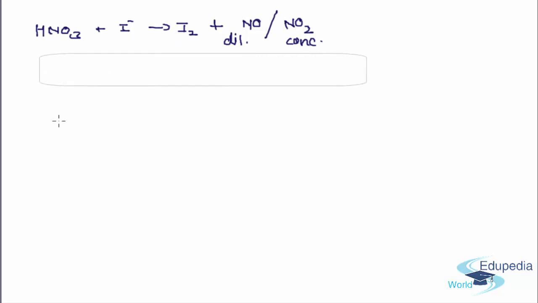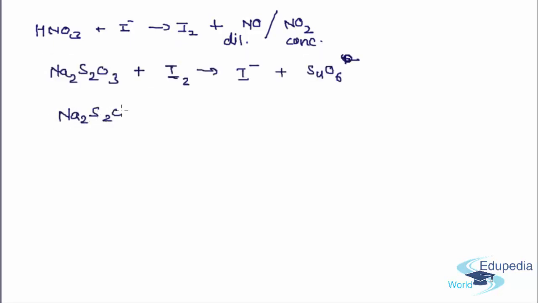Now the last reagent which we have been given is Na2S2O3. This reagent is used in titrations involving iodine. Na2S2O3 will reduce I2 to I minus, while it will itself get oxidized to S4O6 2 minus. So this won't be in our list of reagents, whereas HNO3 will be.